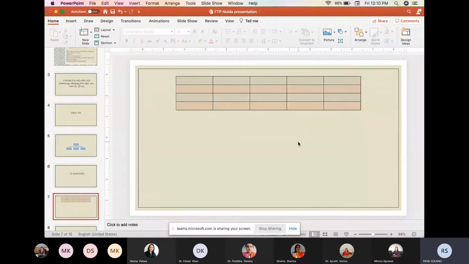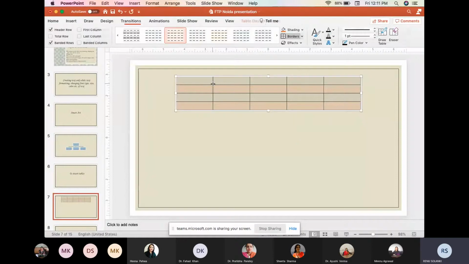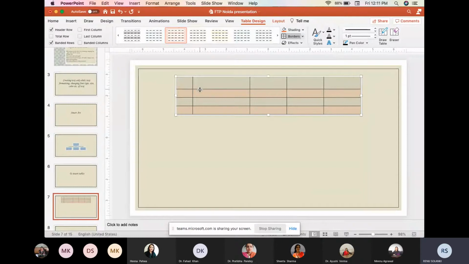So in this way we can do many things with our table, and we can decrease the width of the column by dragging the vertical line, and we can increase or decrease the width of the row by dragging the horizontal line. So in this way we can format our table.